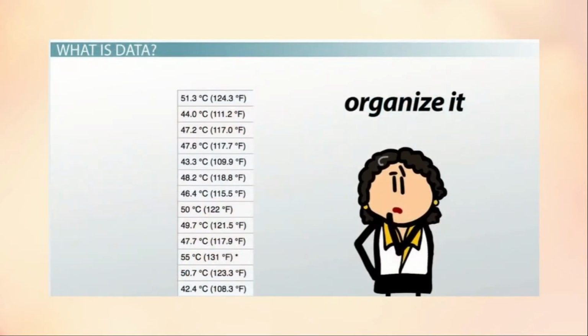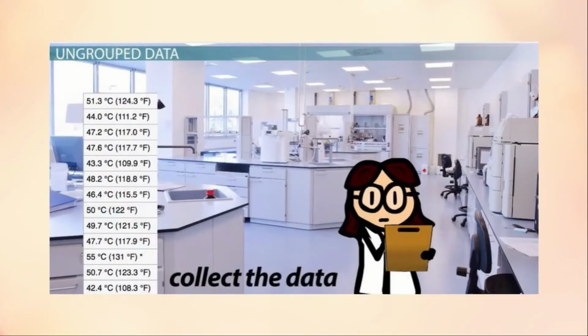Once you collect the data, what can you do with it? The first step is to organize it. For that, we need to know how to create grouped data from ungrouped data. For conducting any kind of experiment, we need to collect data. Initially, this information will be a list of numbers or other characteristics that will not be organized in any way.